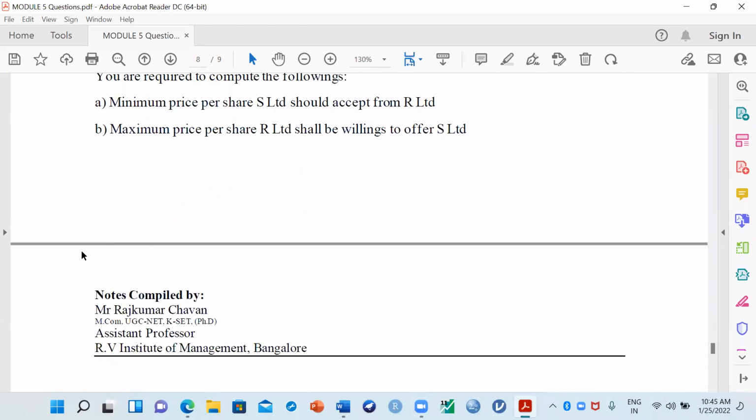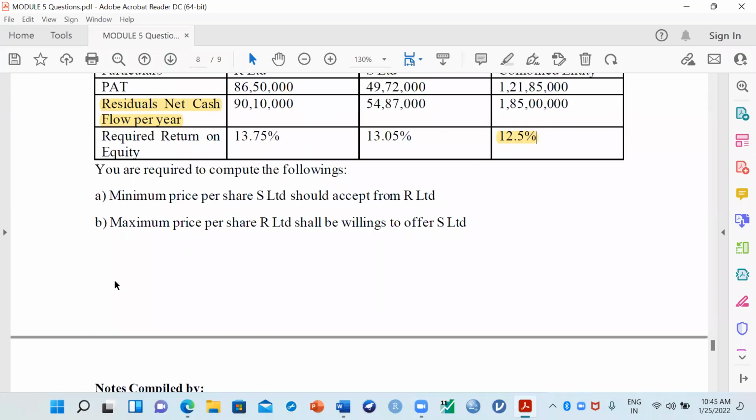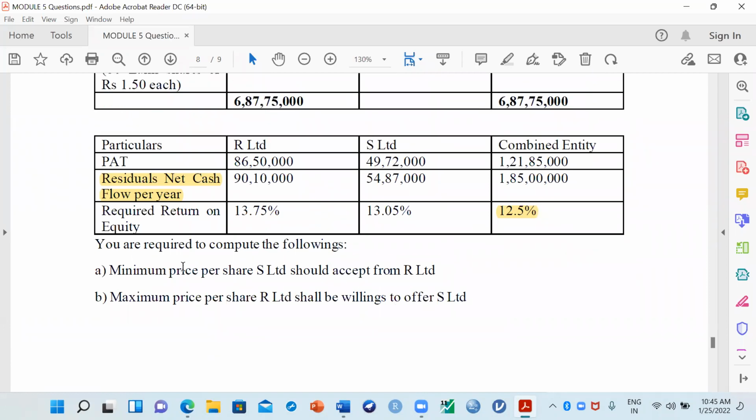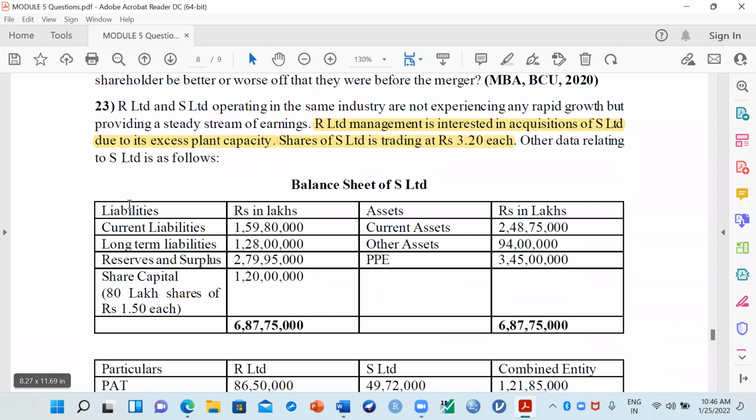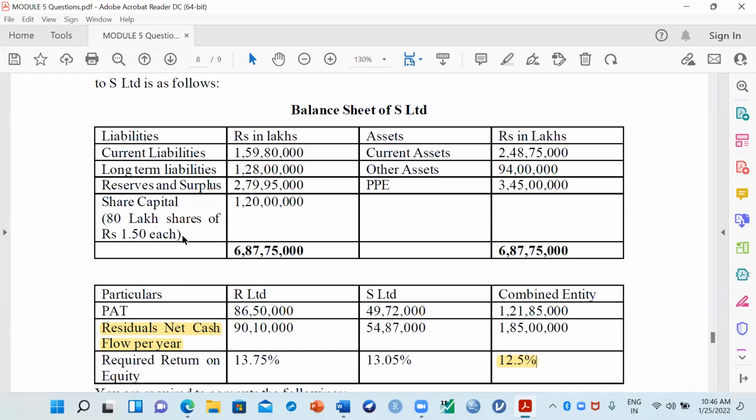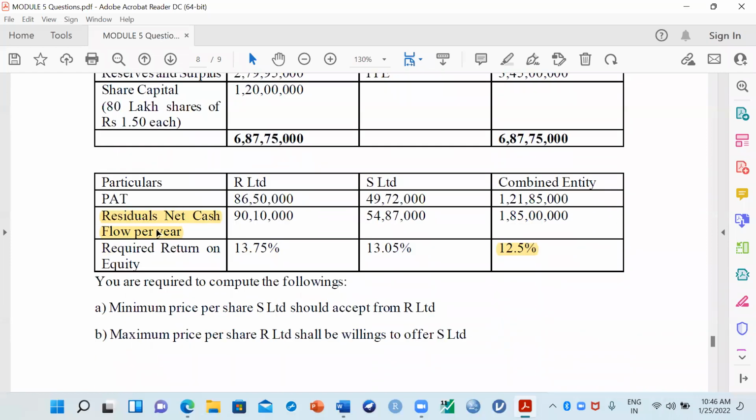There is one more adjustment which I have not written. While solving the question, I will tell you the third adjustment, where you have to calculate the floor value per share. So I will teach you a new concept here, floor value per share. This question is based on completely new information. Here no growth rate is given for each company, but residual net cash flow per year is given and WACC is given.